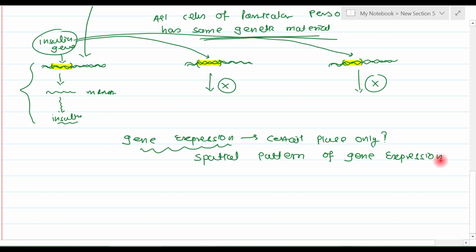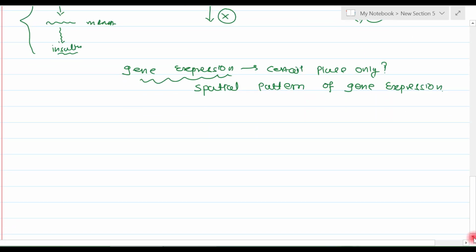Now hold on to this question: why is there a spatial pattern of gene expression? In other words, why is there expression of certain genes at a certain place only? Hold on to that question. We will address it in the latter part of this video.